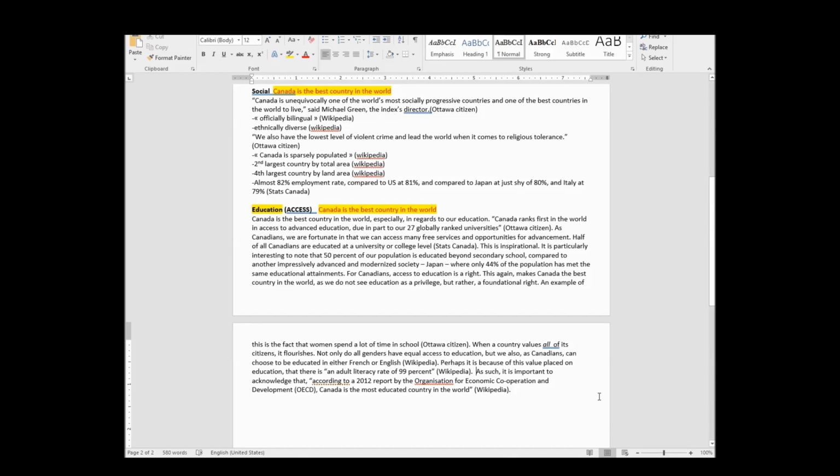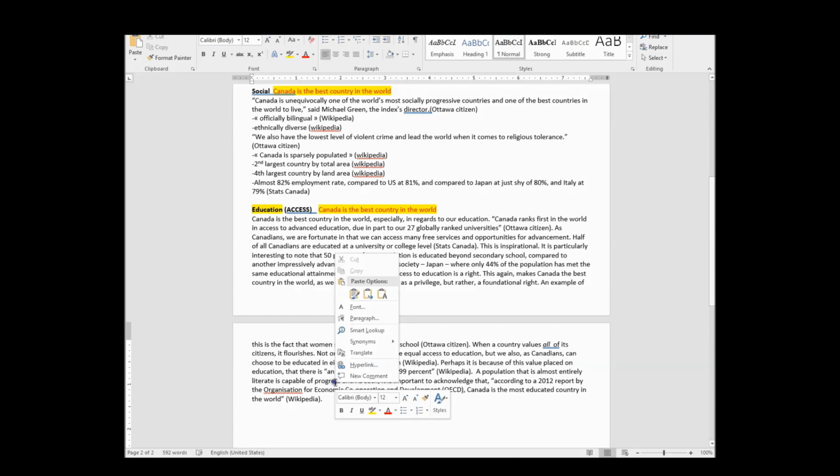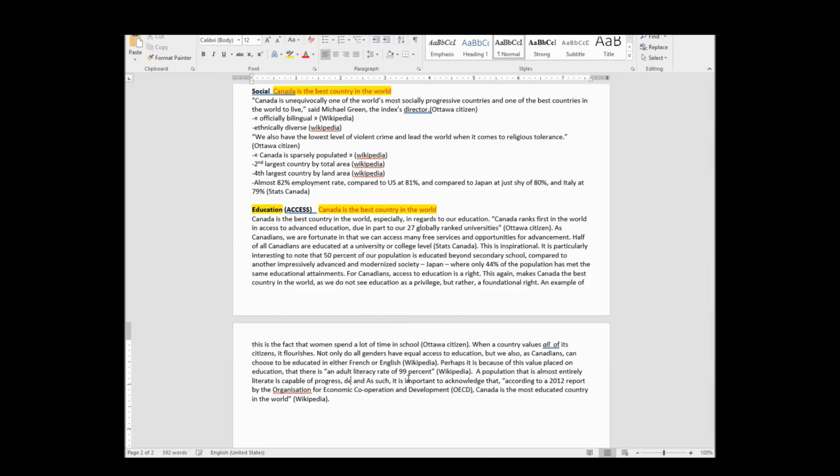I'm just going to say a population that is almost entirely literate is capable of progress. What's a synonym for progress? It's capable of growth, development, advancement. Look at that, of progress, development, and growth. Because again, I need to tie in the idea of adult literacy rate.